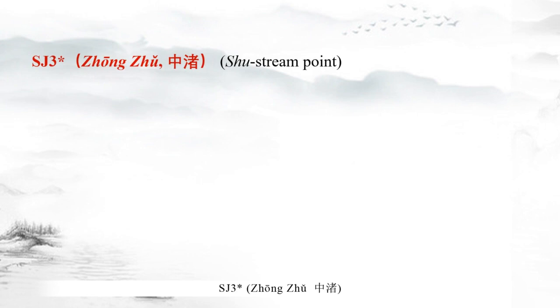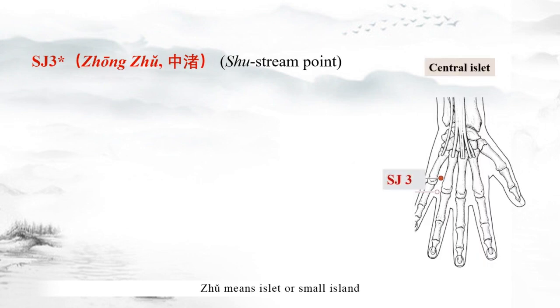Sanjiao 3 zhongzhu. Zhu means islet or small island. The point is the shu-stream point of the Sanjiao Meridian and belongs to wood. The water passage of the Sanjiao is like a river. Meridian qi flows to this point and lingers here, as if there was a small island in the center of the river, hence the name zhongzhu, central islet.